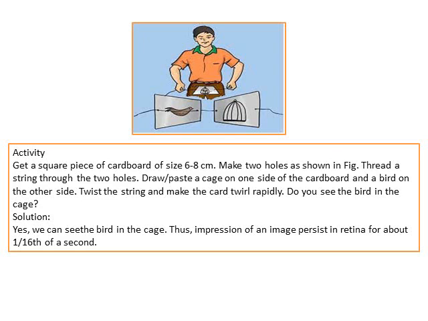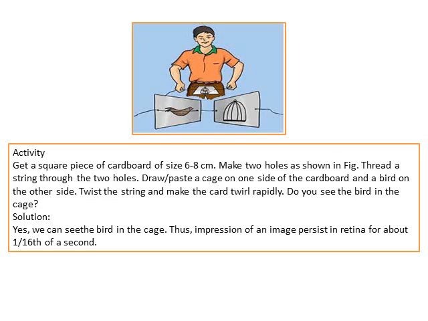So what you are doing is you are taking a piece of cardboard and making a hole on the two sides. On one side of it you draw a bird, the other side of it you draw a cage.